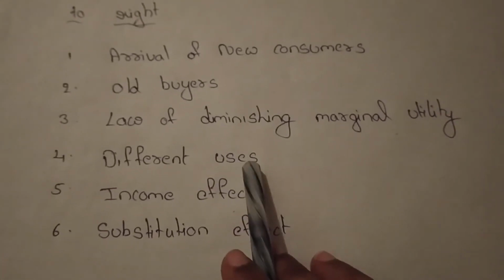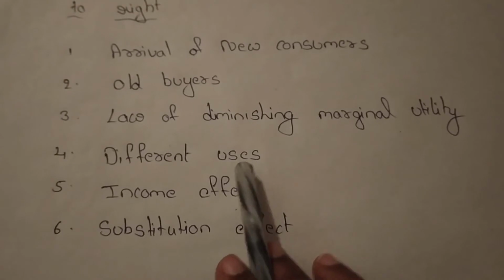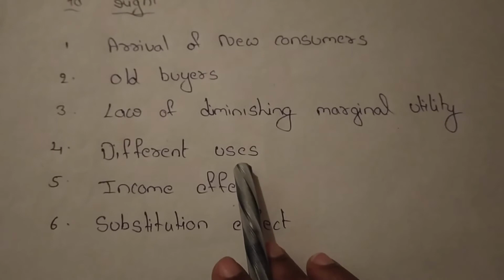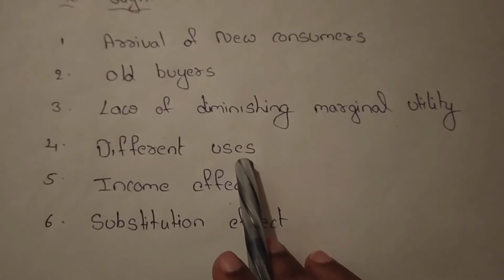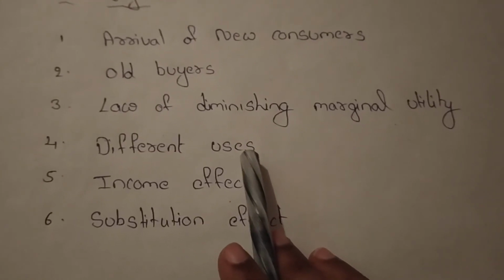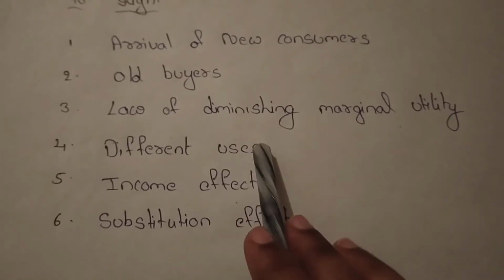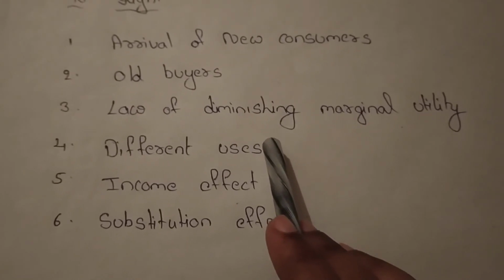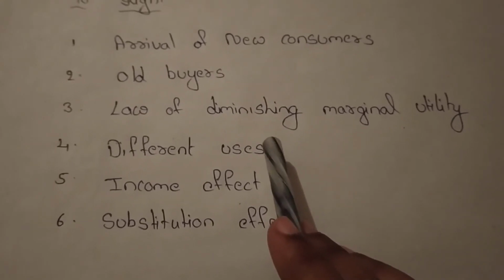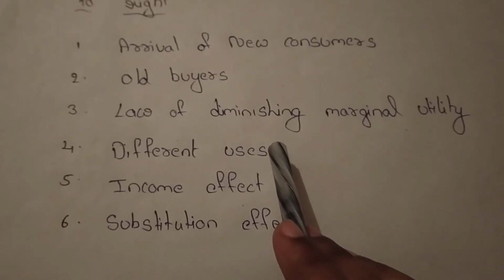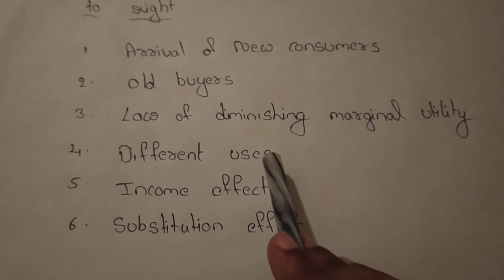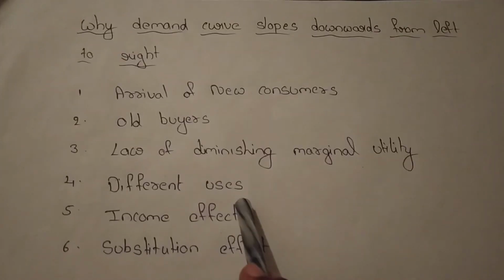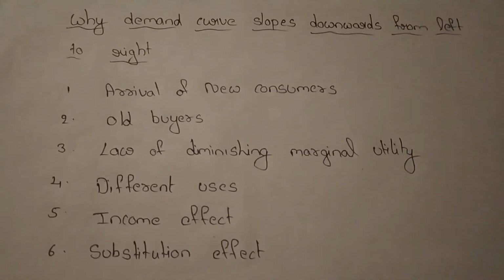Next, different uses. Certain commodities have multiple uses. If the price of such commodities falls, the demand for them increases. And if the price rises, they are used only for limited purposes. For example, onions are used for multiple purposes. If the price rises, we use them only for limited purposes. And if the price declines, then we purchase more and use them for multiple purposes. Then the demand for onions increases when the price falls.